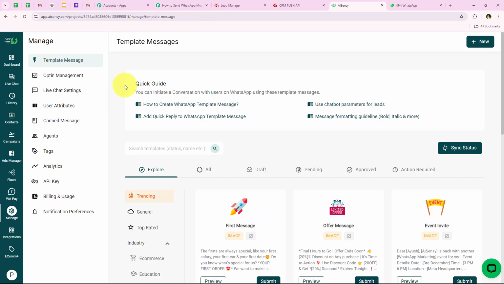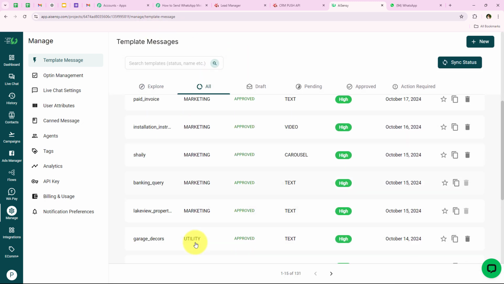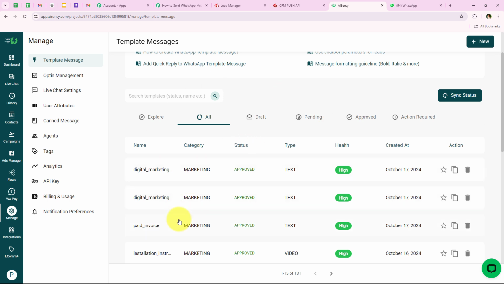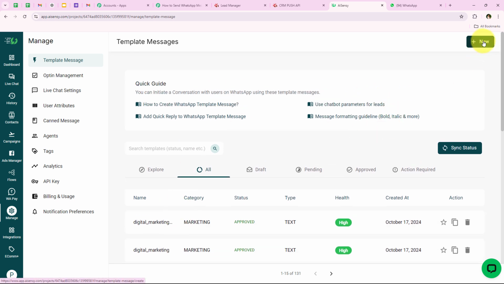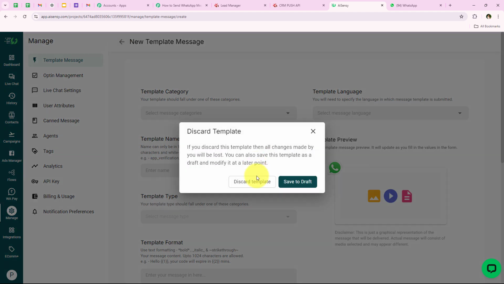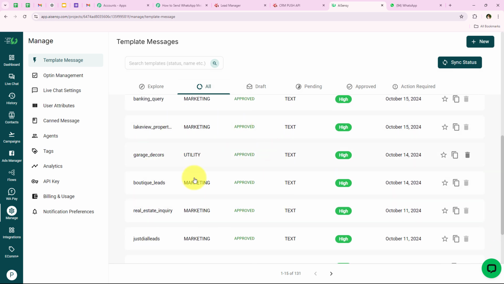And as you can see, as soon as we go on manage, you can see template messages. So here we are going to go on all, and as you can see, all the templates which I have created to send automated WhatsApp messages to my leads or to my customers. So yes, we are going to use one from this only. If you wish to create a new template, you can click on this new button right over here and create your own template by entering these details. But I don't wish to do so because I've already created many. So I'm going to use one from this only.